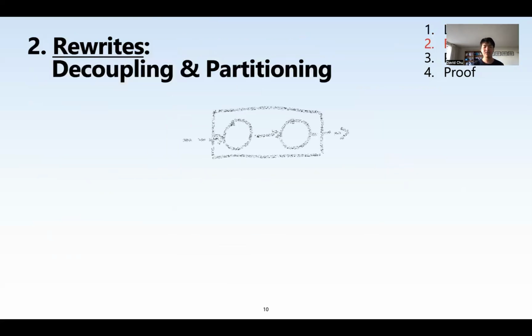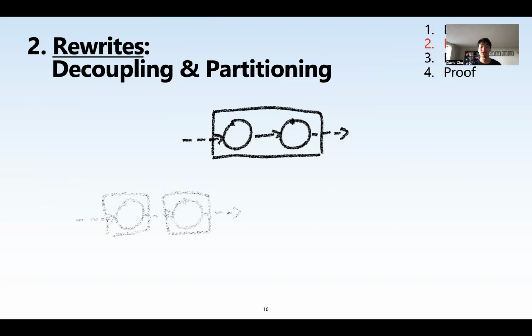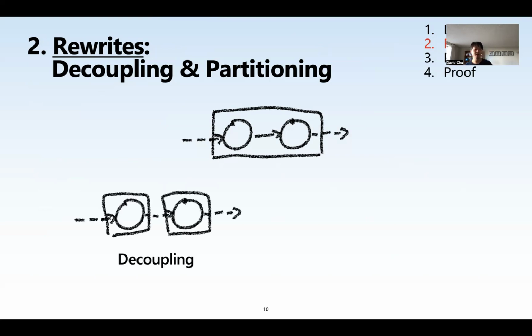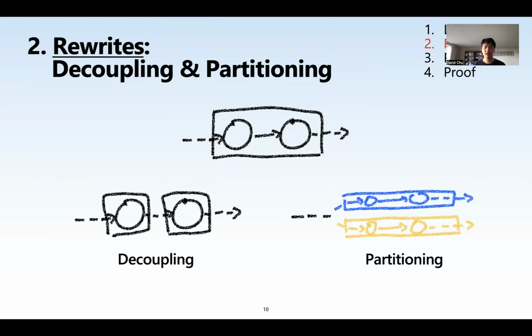All right, now that we have a protocol like this, how do we optimize it? Well, there's two fundamental scaling rewrites that we will consider. So the first is decoupling. This just means that we're moving logic from one original node to another node. And the second is partitioning. So this means we're splitting data across nodes that execute the same logic.